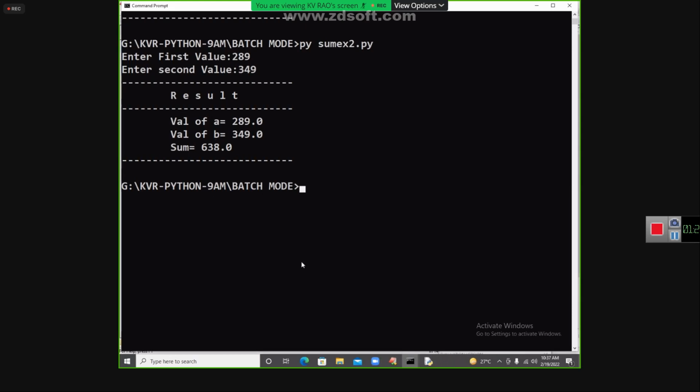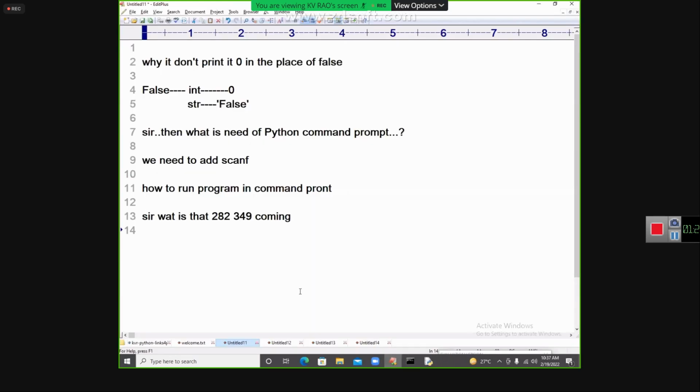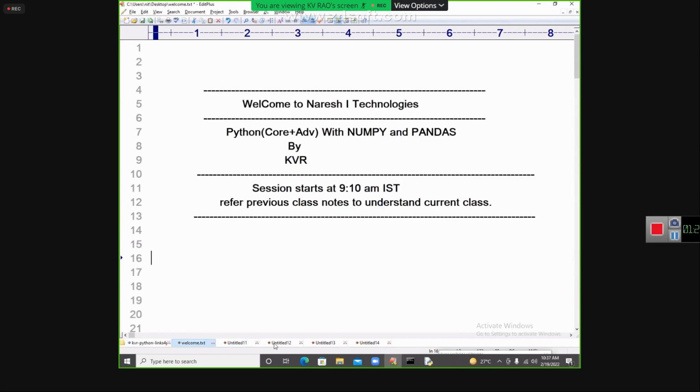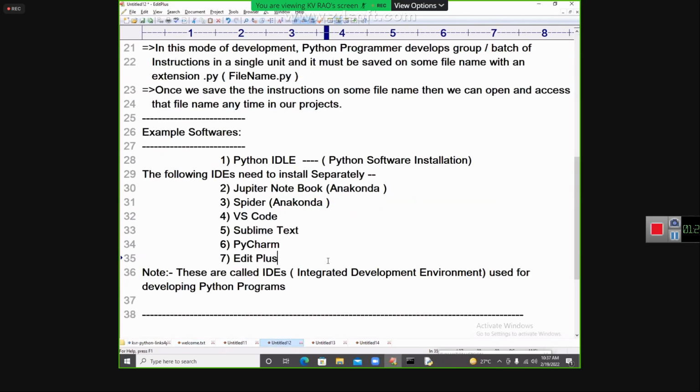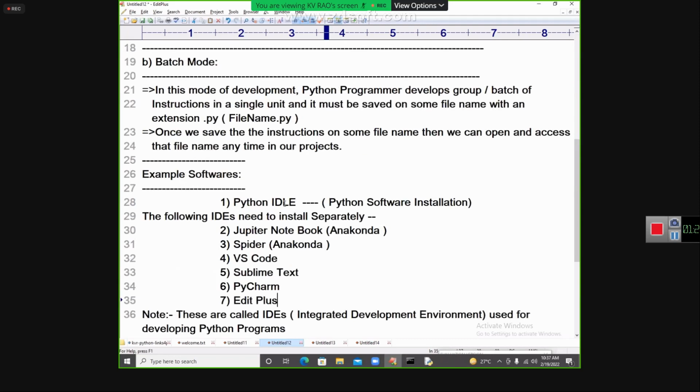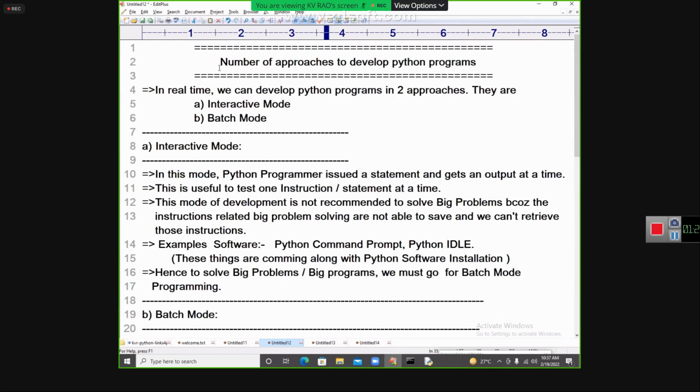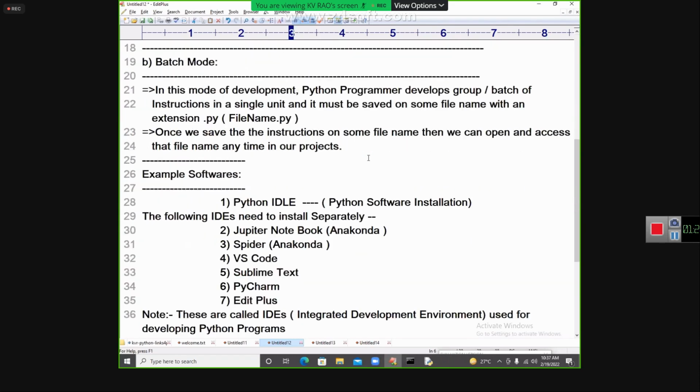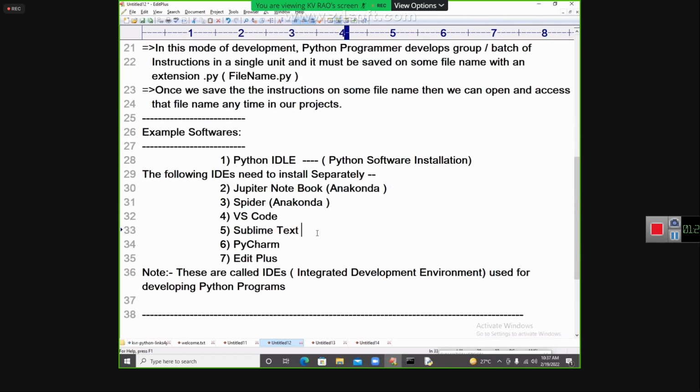This is the way we are going to run this code. So we understand the importance of how many ways there are to run this. Two ways are there. One is called interactive mode. One more is called what? Batch mode. In the Monday class, I will tell you how to do it in the same program. If you want to do it in Jupyter Notebook also, you can.